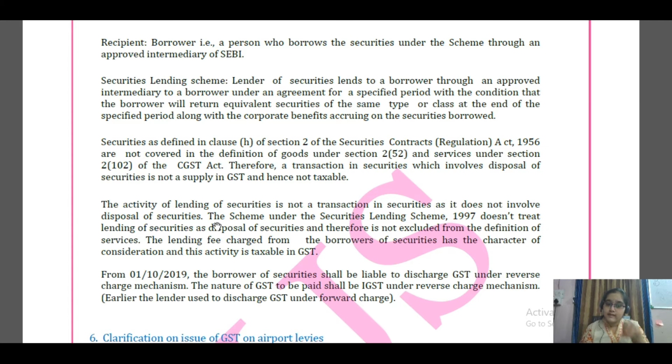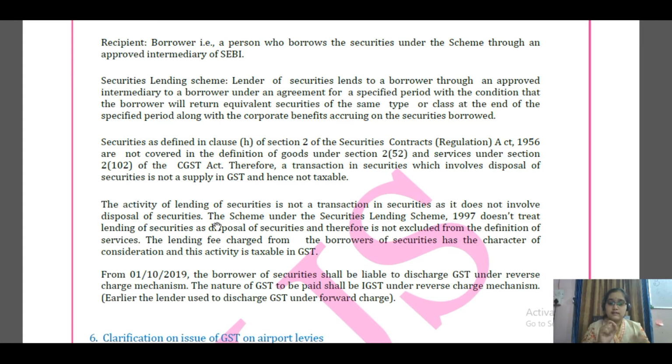Therefore, a transaction in securities will not involve GST, because here the shares or securities are given in the form of a loan; they are lent, they are not disposed of. Since they are not disposed of, they will not include any supply. The securities lending scheme does not treat the lending of security as disposal of security.